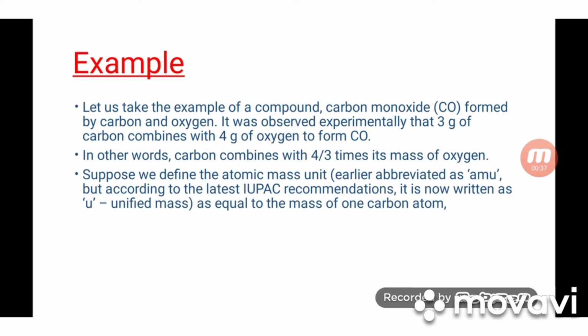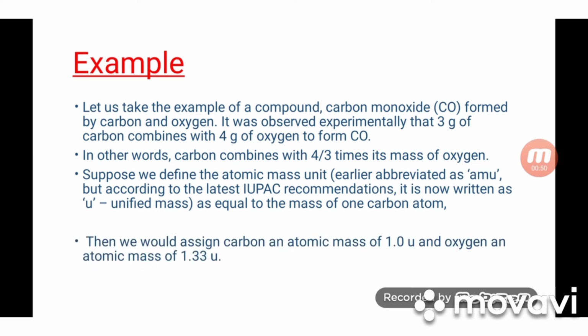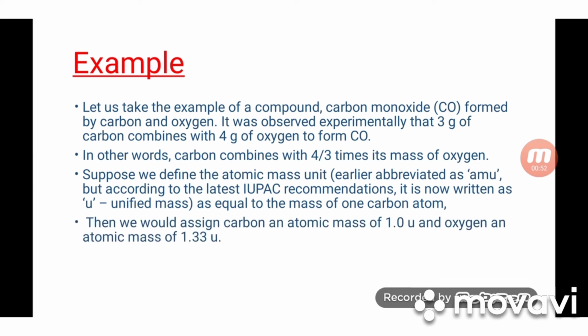Suppose we define the atomic mass unit, earlier abbreviated as AMU, but according to the latest IUPAC recommendations now written as unified mass, U, as equal to the mass of one carbon atom. Then we would assign carbon an atomic mass of 1.0 U and oxygen an atomic mass of 1.33 U.